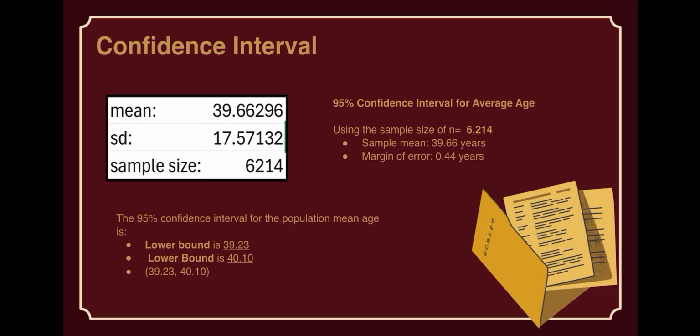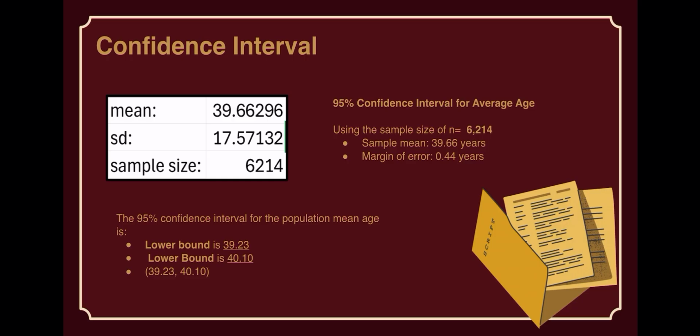As we move on to our confidence interval, we have our evidence and our information on the top left. It's the mean of 39.66296 with the standard deviation of 17.57132 with the sample size of 6,214.